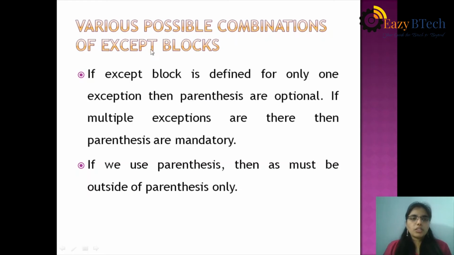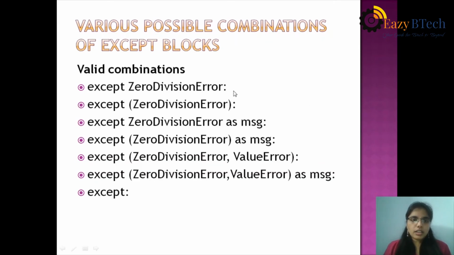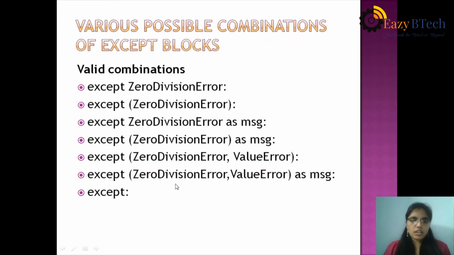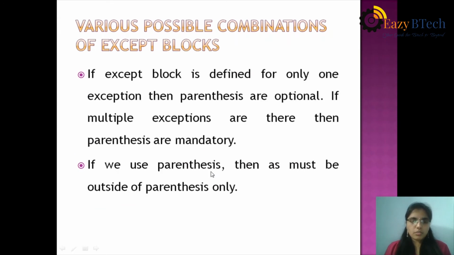If an except block is defined for only one exception, as in the first, second, third and fourth, then parentheses are optional. If multiple exceptions are there, then parentheses are mandatory, as in the fifth and sixth.